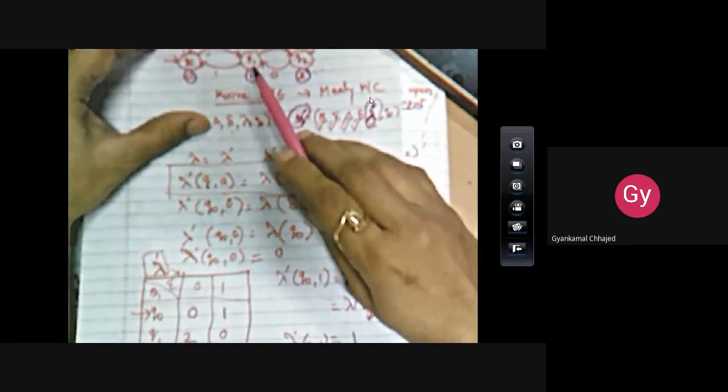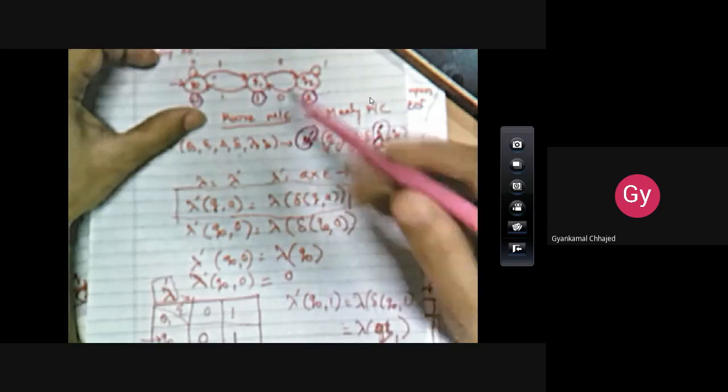Same way, you can find it out for lambda dash of Q0 comma 1. So here delta of Q0 comma 1 will give you lambda Q1. See here, Q0 on 1 moves to Q1. That's why here it is written lambda Q1. Now what is lambda Q1? What is the output associated with Q1? It is 1. That's why the value you got is 1. Is it clear? You got lambda dash of Q0 comma 1 as 1, right?